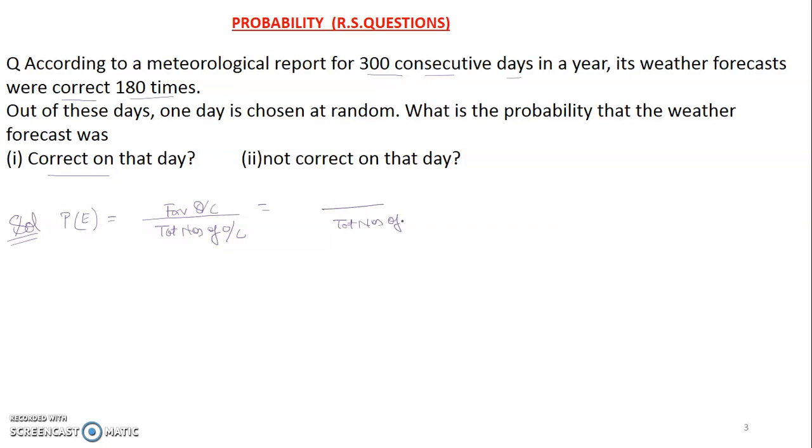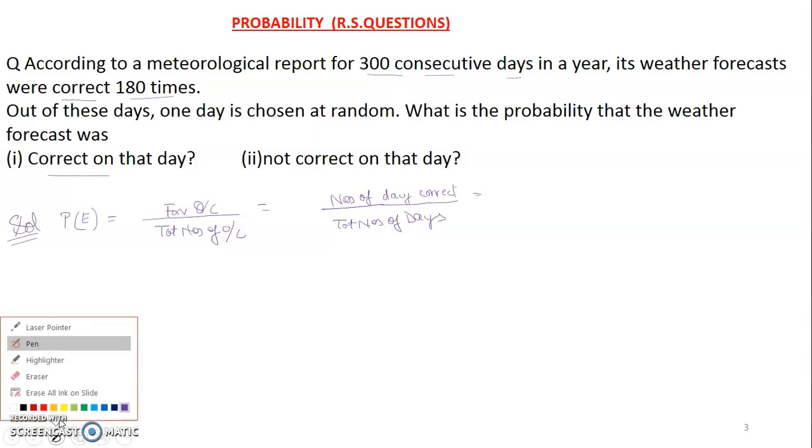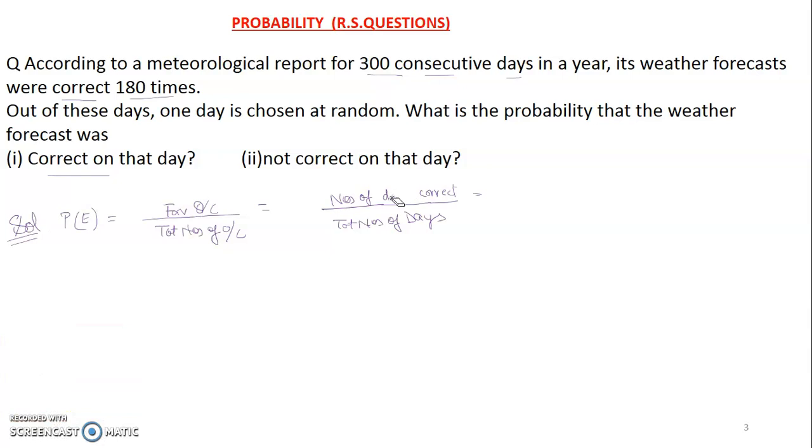Total number of days, and number of days which were correct, on which it was correct. So this is given to us. How many times was it correct? 180 times. So number of times it was correct. So the event, students, can be anything.